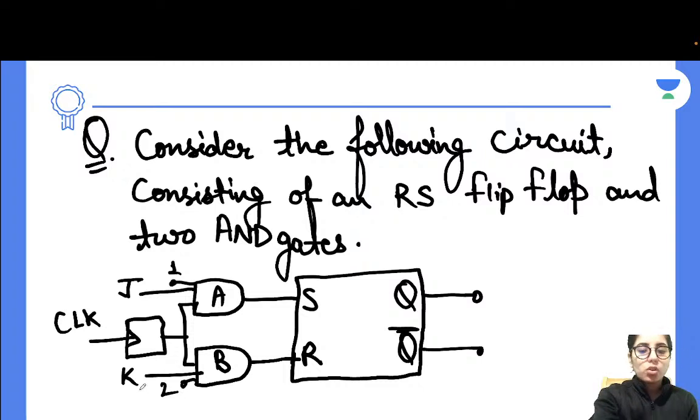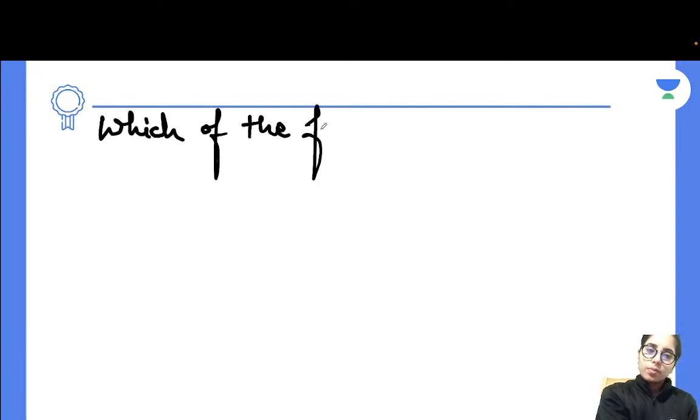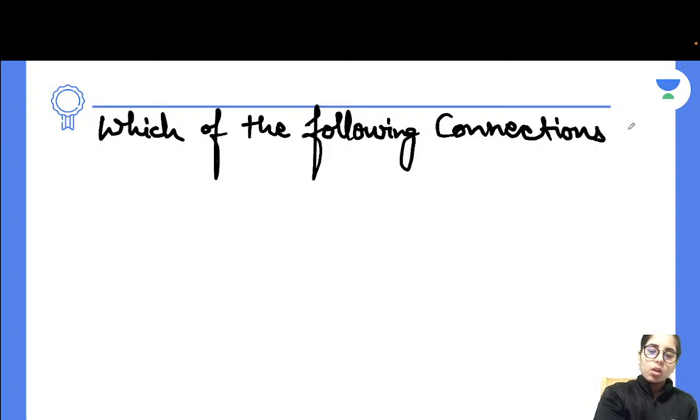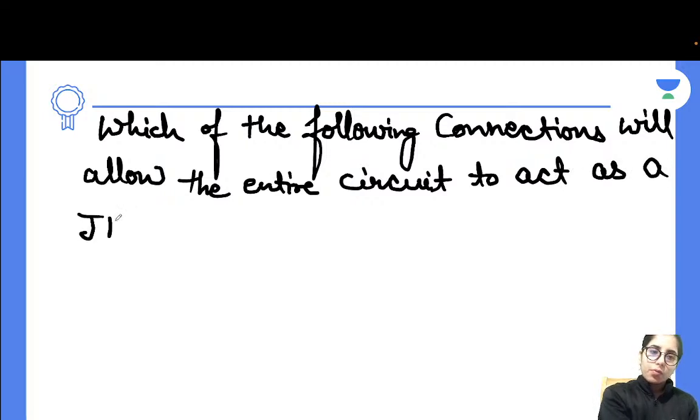Now next they have mentioned: which of the following connections will allow the entire circuit to act as a JK flip-flop?